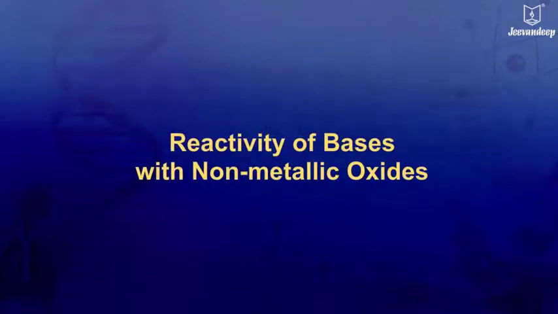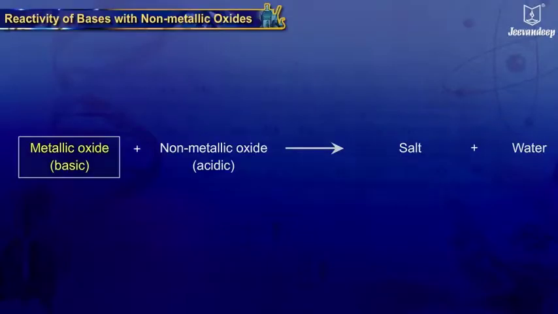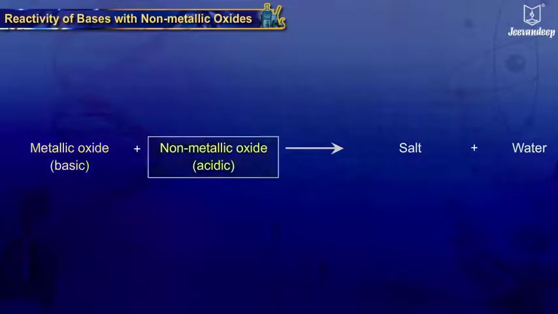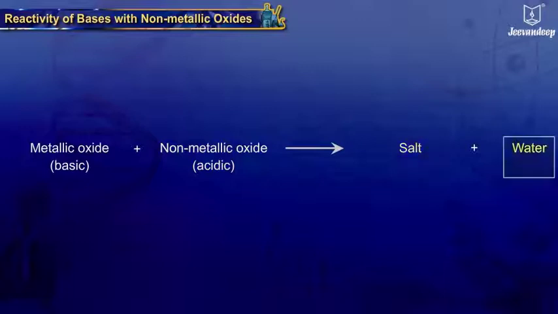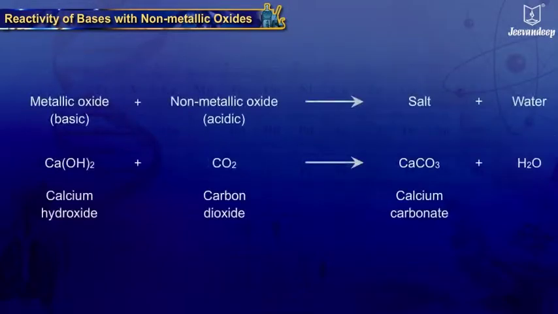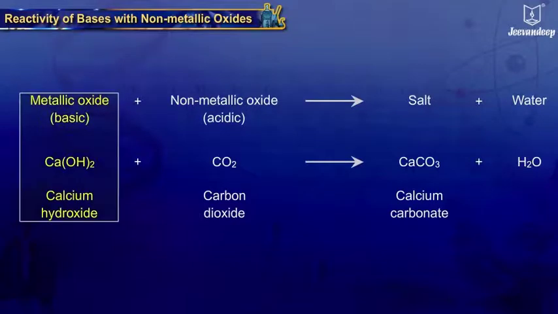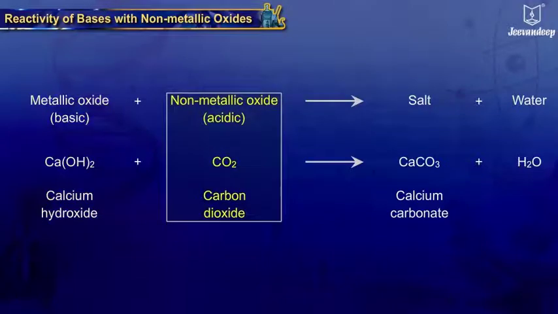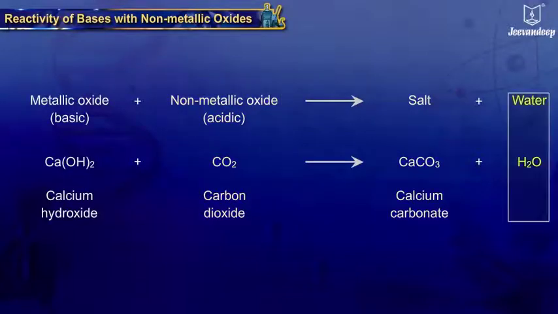Reactivity of bases with non-metallic oxides. Metallic oxides are basic in nature and non-metallic oxides are acidic. Hence, these react together to form salt and water. For example, calcium hydroxide, which is a basic or metallic oxide, reacts with carbon dioxide, an acidic non-metallic oxide, giving salt and water.